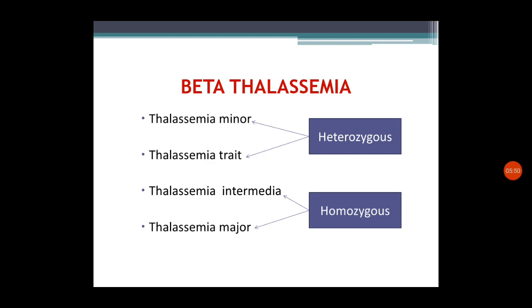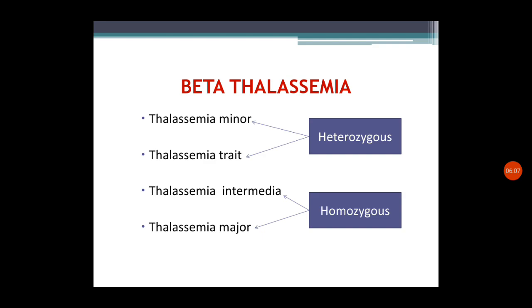That is thalassemia minor and thalassemia trait. In both, the dominant features are there and the recessive gene is affected with thalassemia, so the manifestations will be minimal or minor.